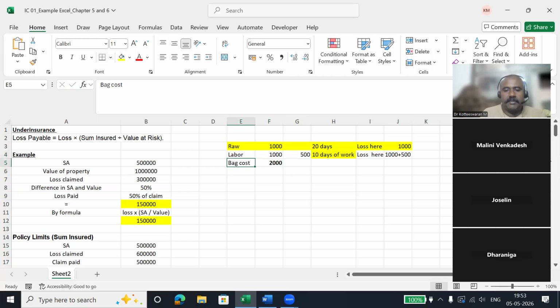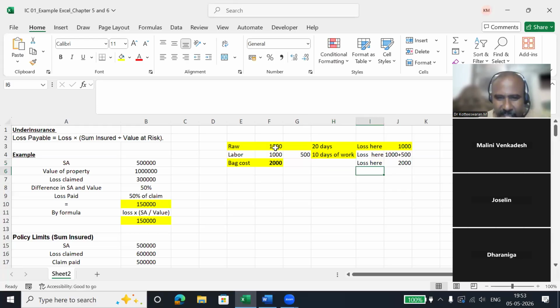If the loss happens after the bag is completely finished, so I have done the bag, 20 days of labor is done, the bag is ready for sales. If at that time the bag gets into fire and it gets totally burnt, that means the insurance company is going to pay the entire 2000 rupees.